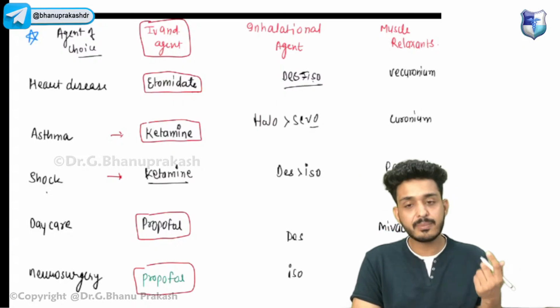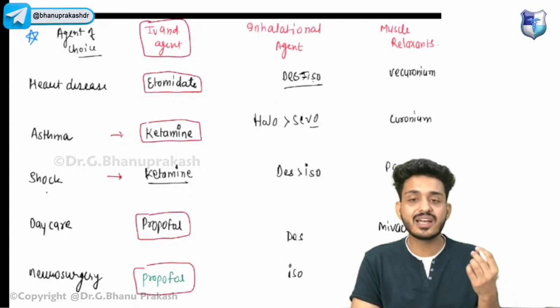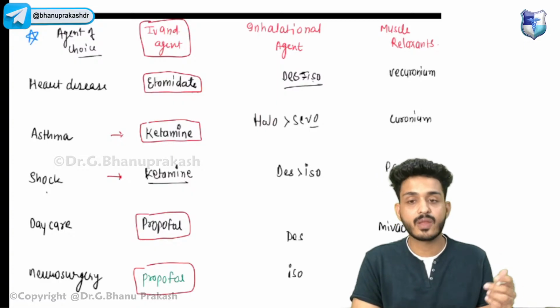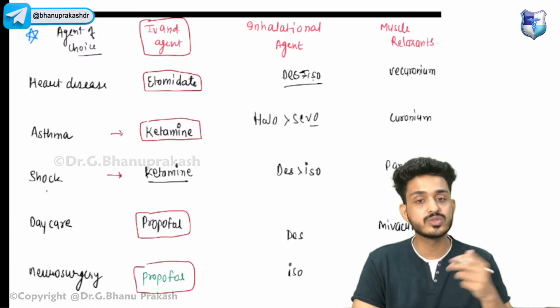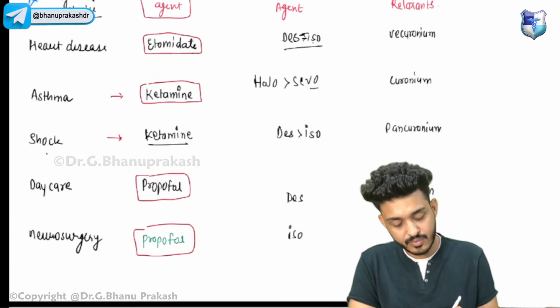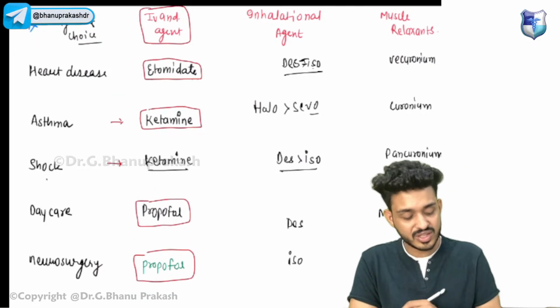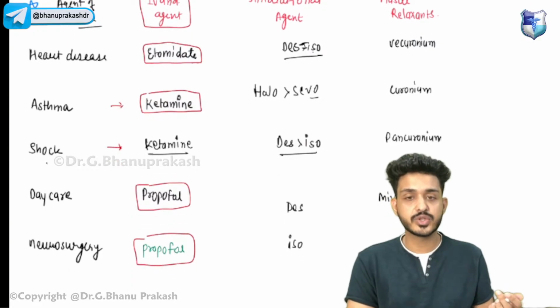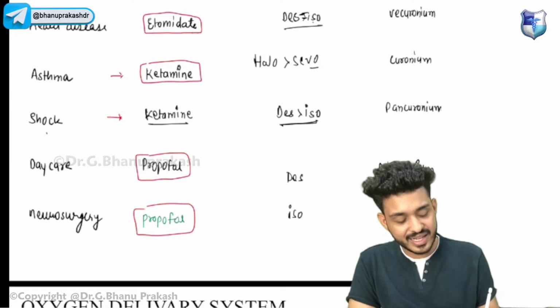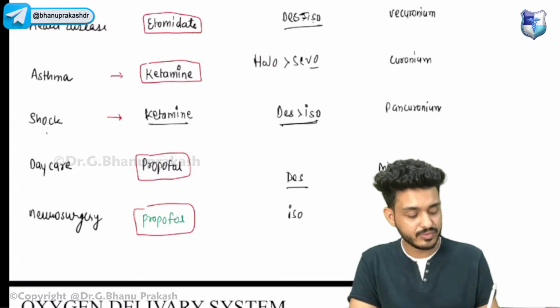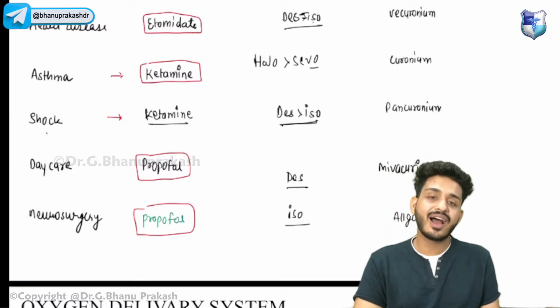But you have to remember one more thing. My question is, what is the agent of choice that cannot be used in shock? Try to answer. Till then, look here. For the shock patient, the inhalational agent of choice will be des more than iso. For daycare surgery, we will be using desflurane. For neurosurgery, we will be using isoflurane.